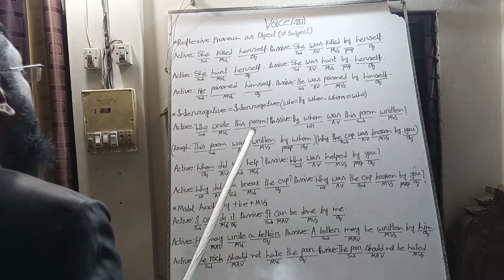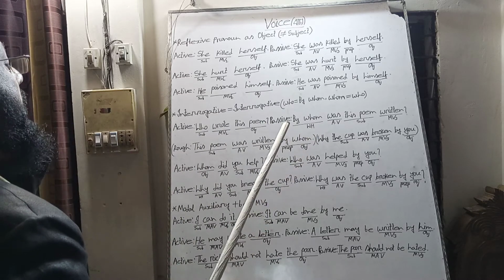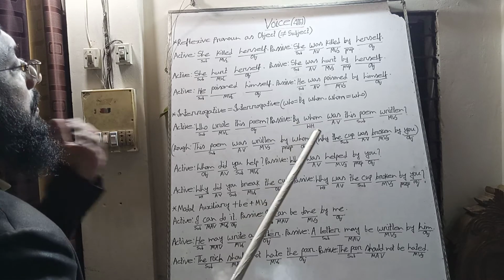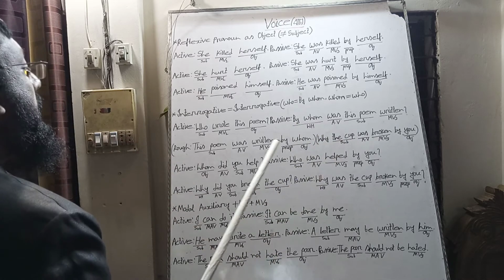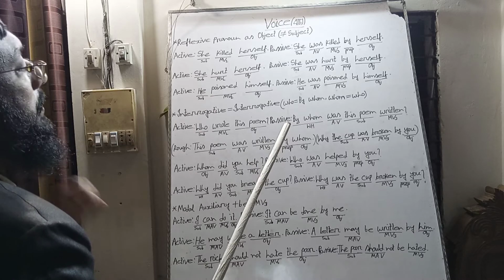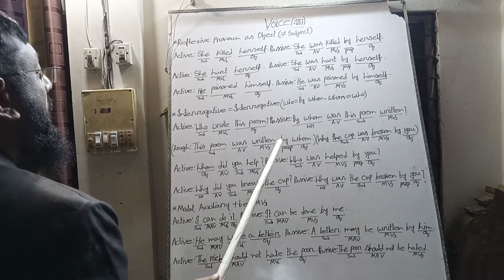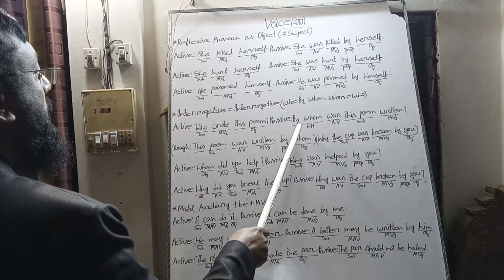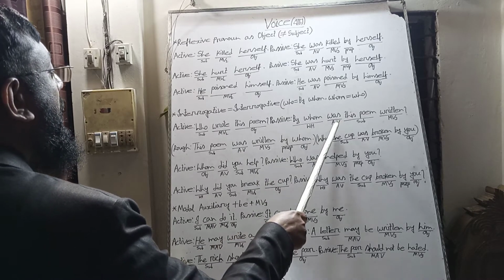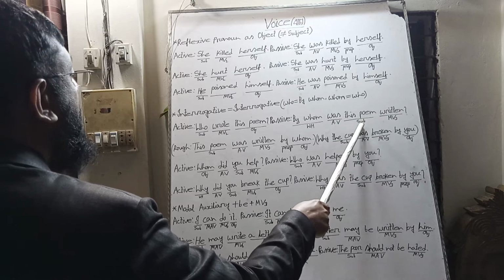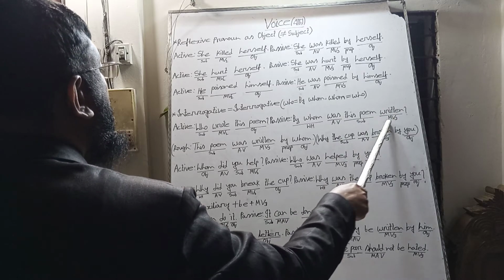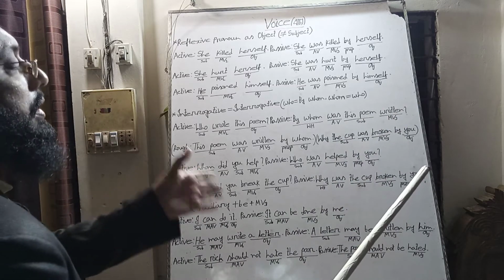Interrogative sentence. The passive voice of any interrogative sentence will also be an interrogative sentence. According to the rules, at first we use the WH word, after that the auxiliary verb, after that the subject, after that the main verb, and other words.